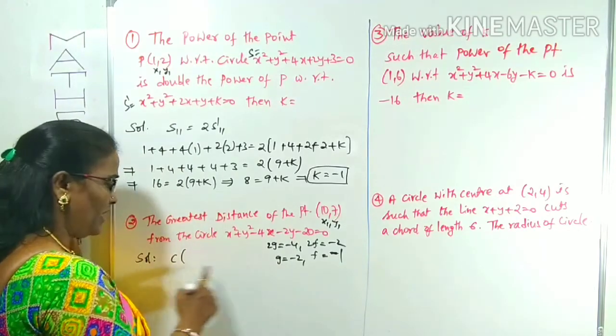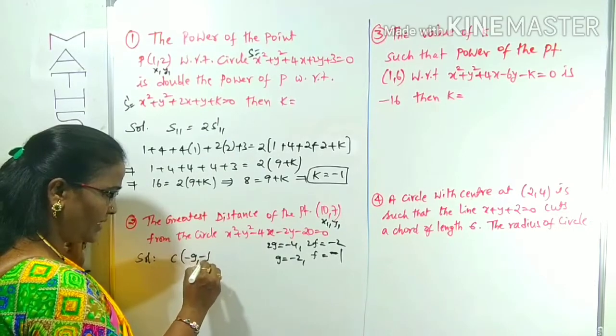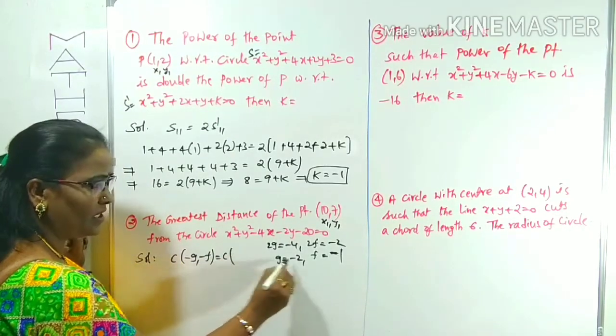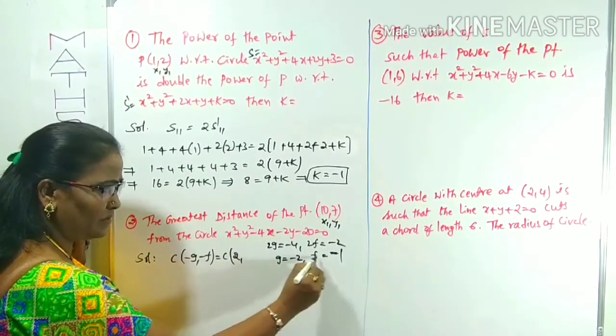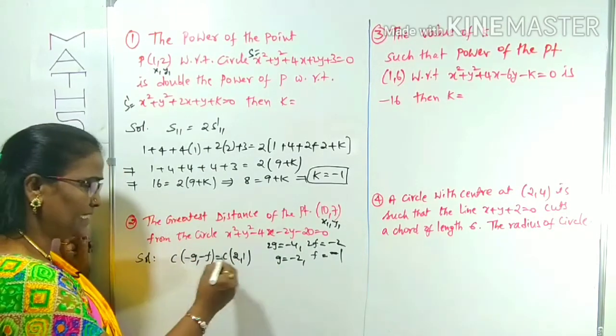GF value, see how. But what are the coordinates of the center? Minus g, minus f. We can change the signs here. That is, minus g means plus 2 will come here. Minus f means 1 we can get. This is the center.